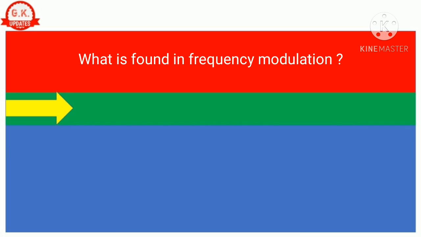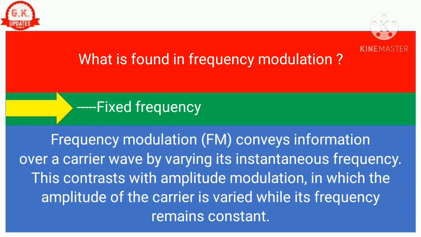Question number 5. What is found in frequency modulation? Correct answer is fixed frequency. Frequency modulation (FM) conveys information over a carrier wave by varying its instantaneous frequency. This contrasts with amplitude modulation, in which the amplitude of the carrier is varied while its frequency remains constant.